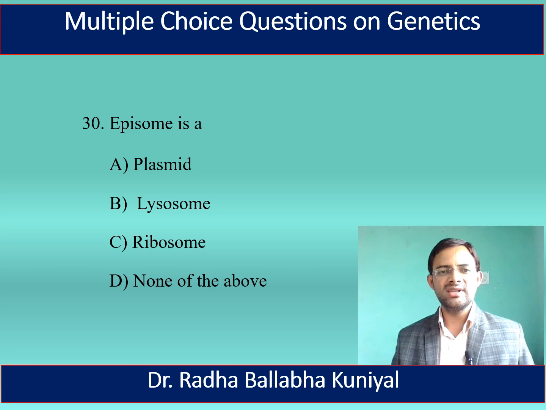Now the next question is, episomes is A. Plasmid, B. Lysosomes, C. Ribosomes, D. None of the above. Here the correct answer is plasmids.